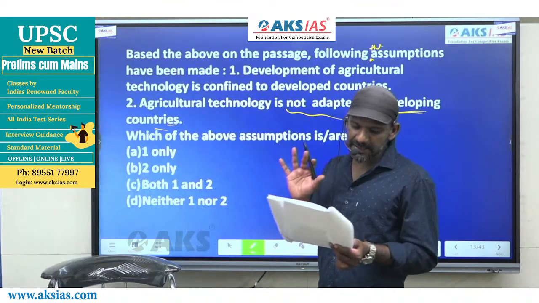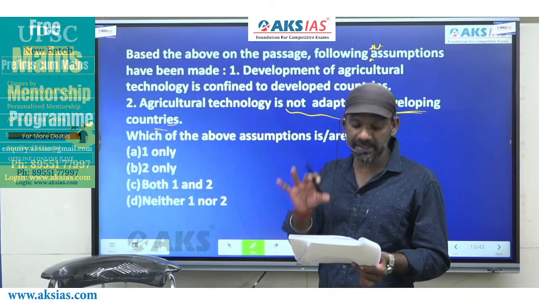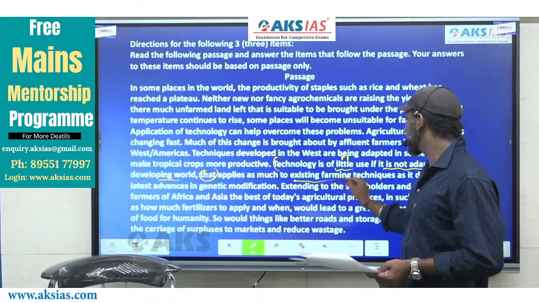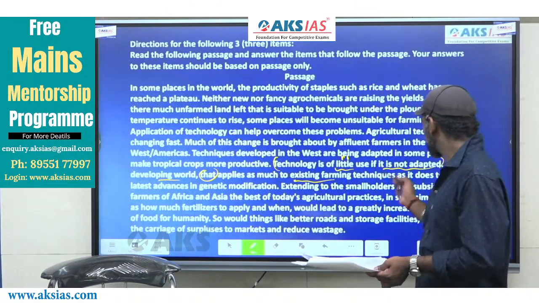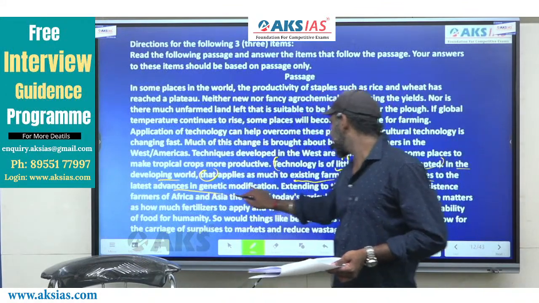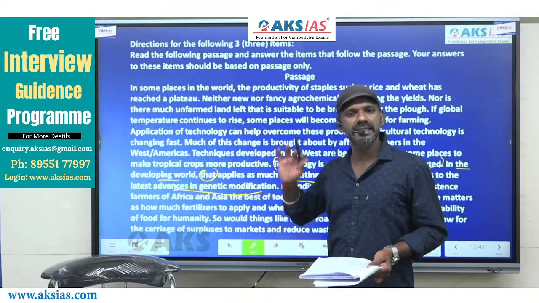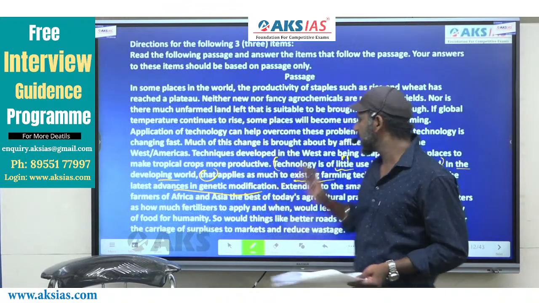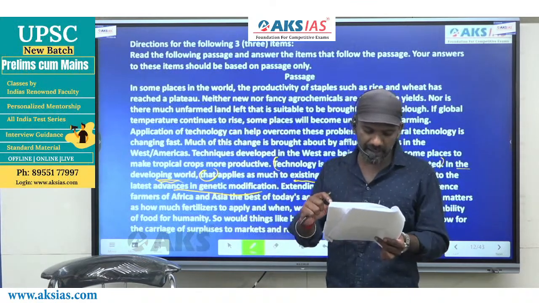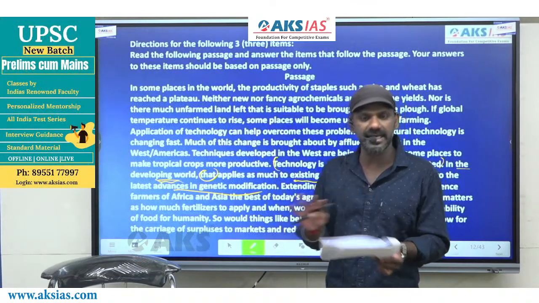It applies as much to existing farming techniques as it does to the latest advances in genetic modification. That means in these two, technology is not adapted and it is happening in the developing world. That means in the developing world, agriculture technology is not adapted.